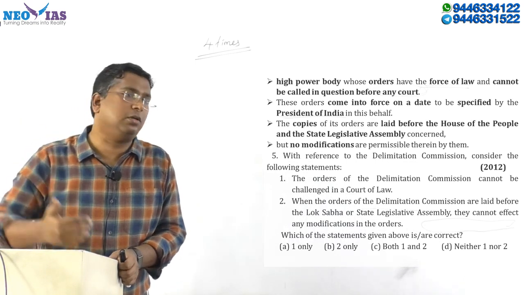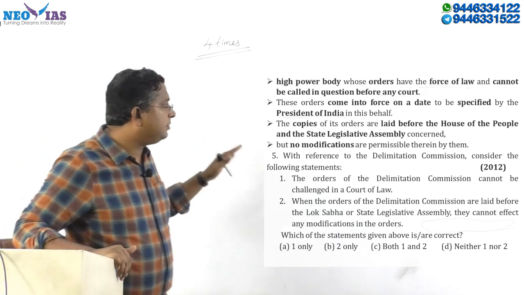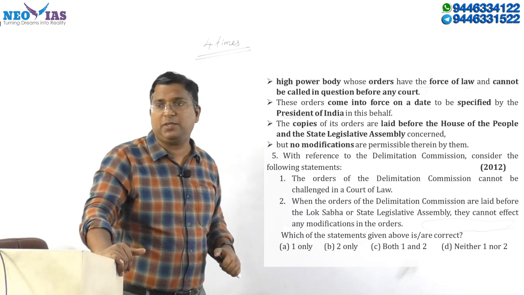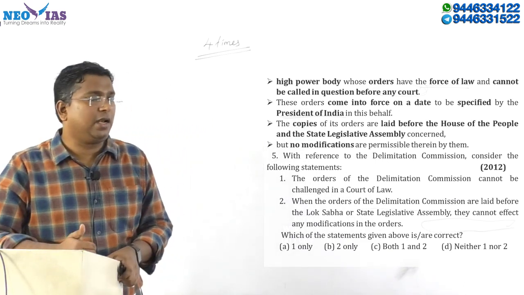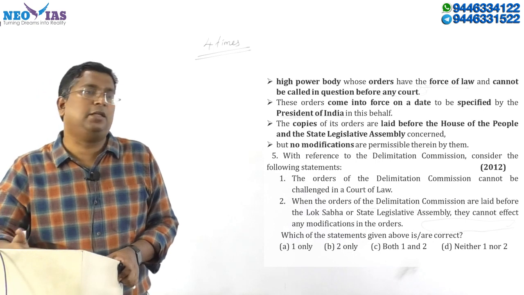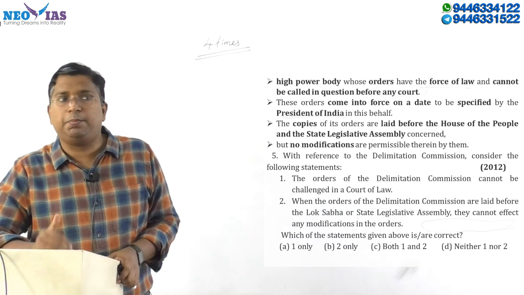They are not concerned about Tamil Nadu or any other states. But most important is that no modifications are permissible. It will only be placed in Parliament and the state legislature. They cannot change it, and it cannot be questioned in court either. Keep this important point in mind.